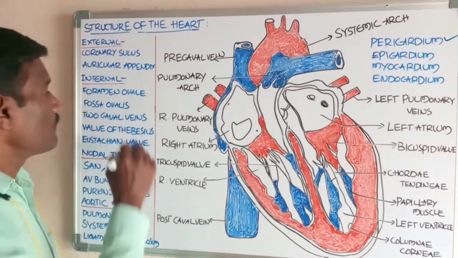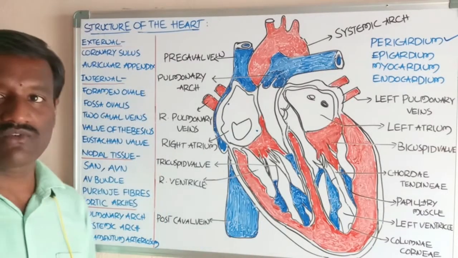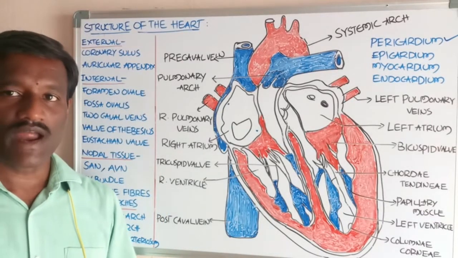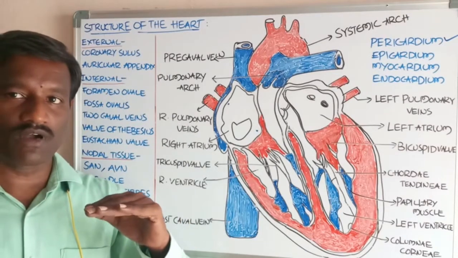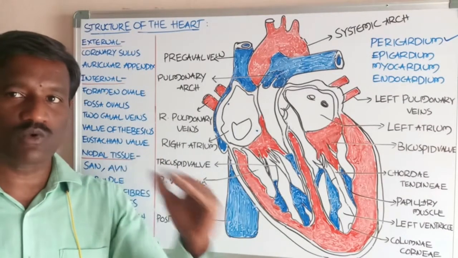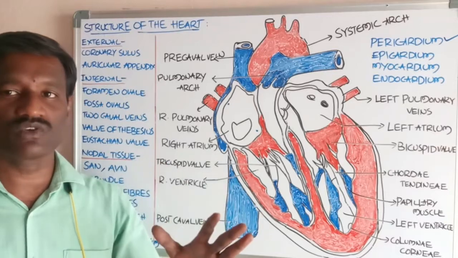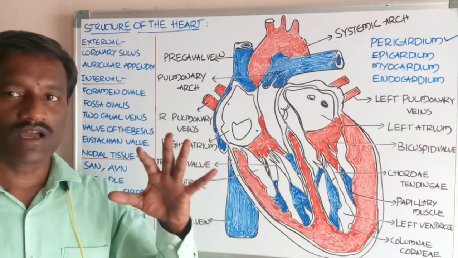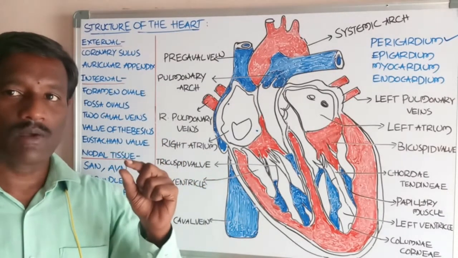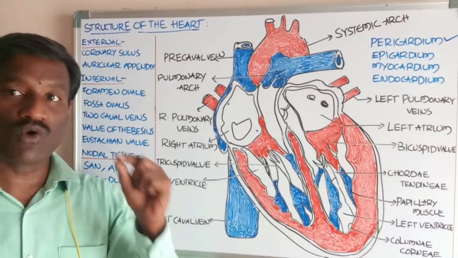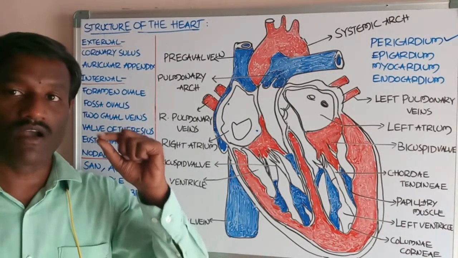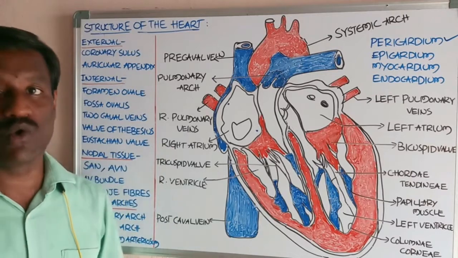That is called the fossa ovalis. If at the time of birth it does not completely close, that is called a patent foramen ovale.